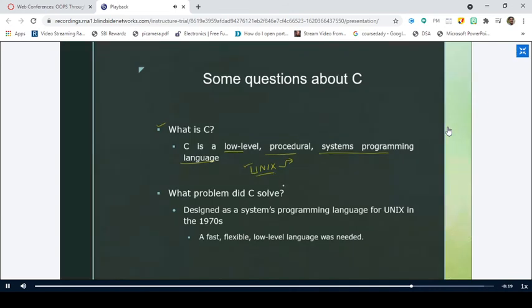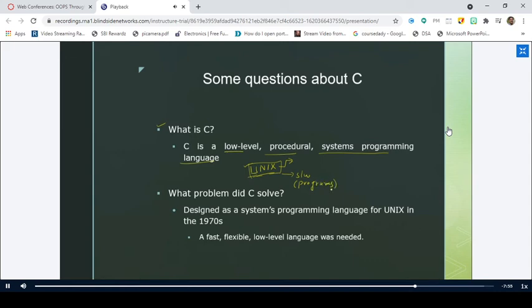So in order to develop Unix, initially they started coding this Unix operating system, right? What do you mean by operating system? Is it software or hardware? Software. Super. It is software. What do you mean by software? It is nothing but a collection of programs. Is it right or not? Yes, sir.